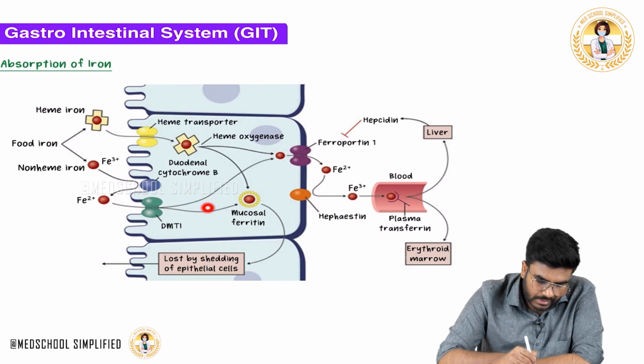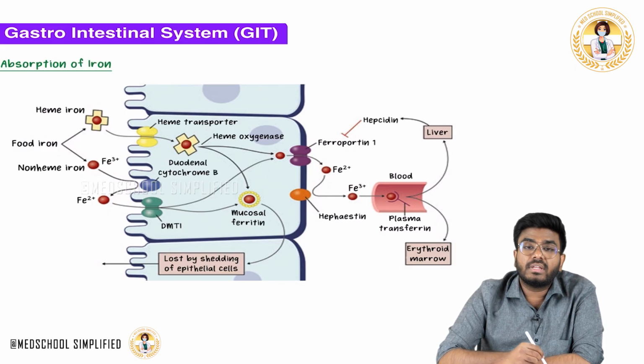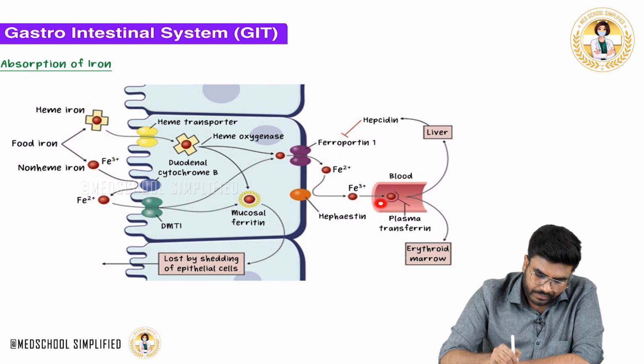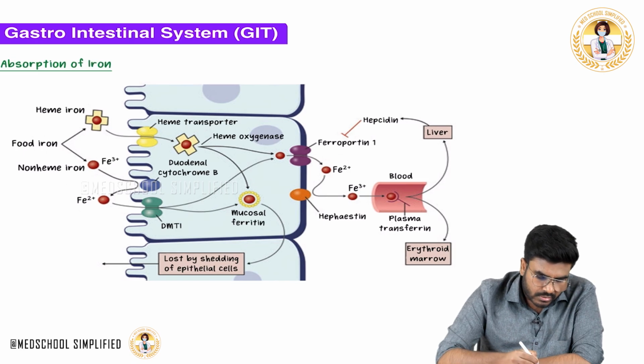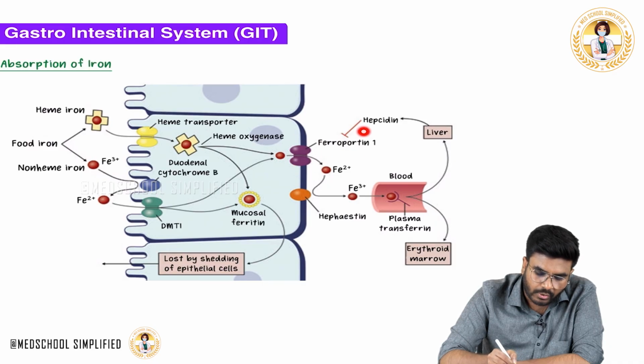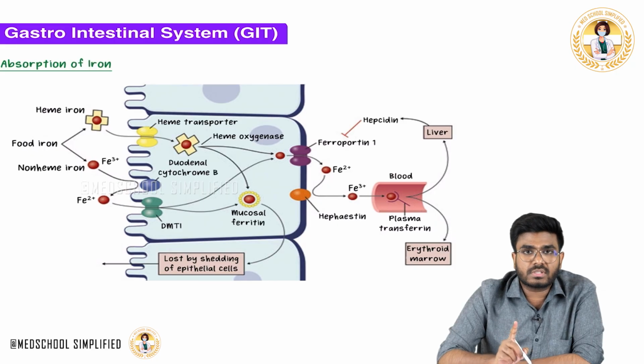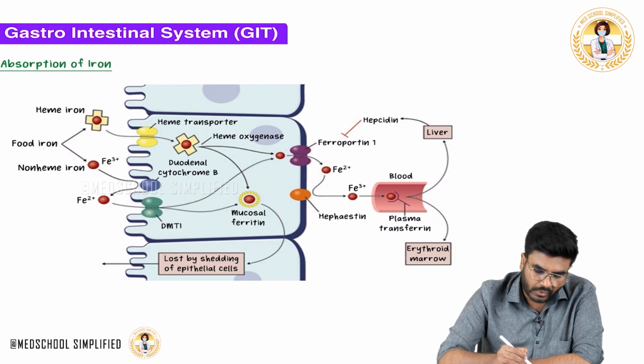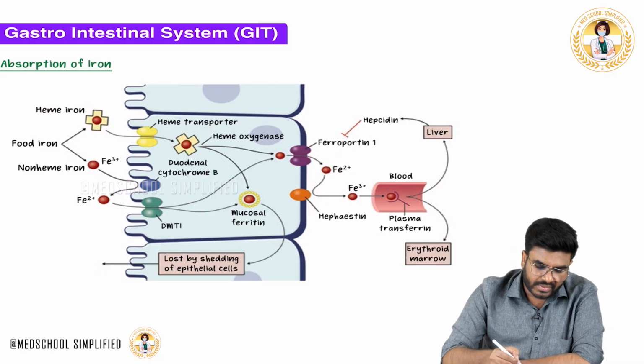Now once it comes into the cell, we want the iron in the blood, not in the duodenal enterocytes. So this Fe2+ form of iron should be transported to the blood. You see this Fe2+ coming out of the duodenal enterocyte with the help of a transporter called ferroportin. Ferroportin moves the iron from the cell into the blood.